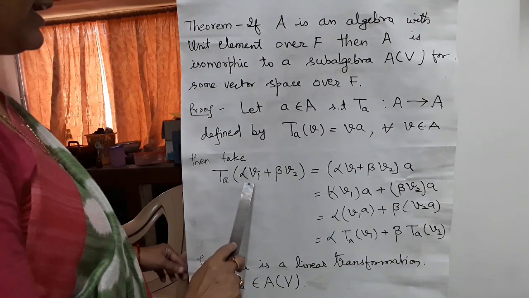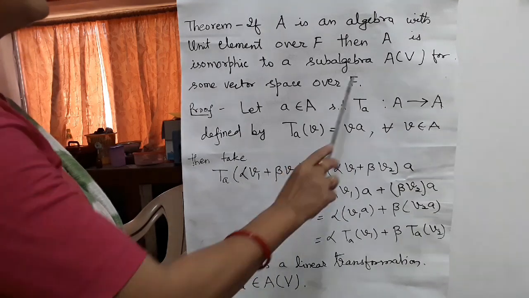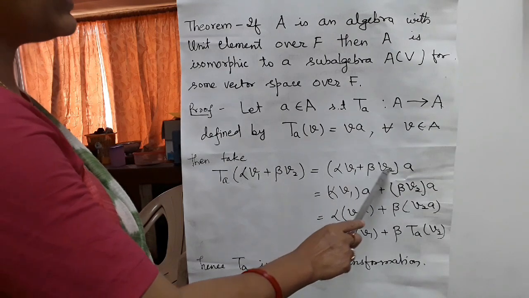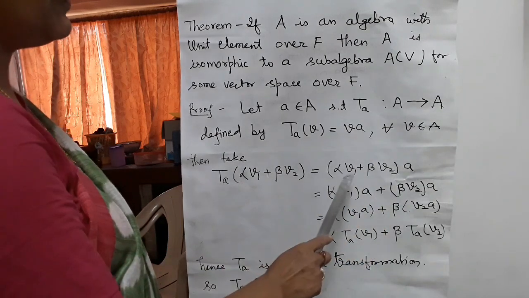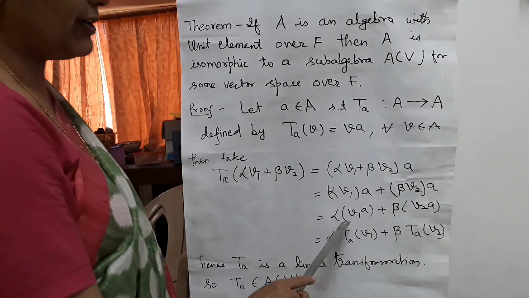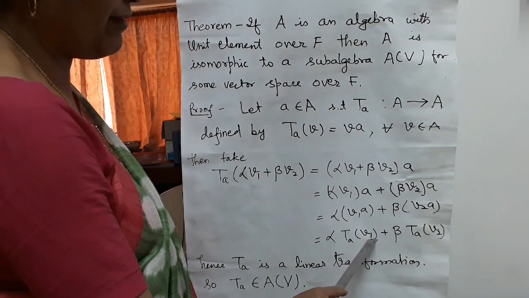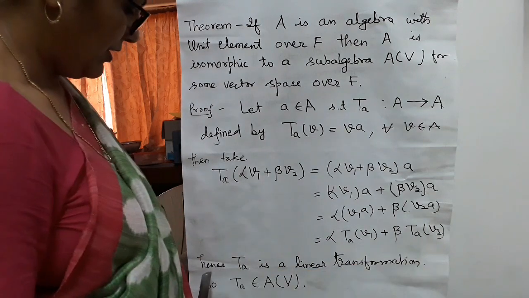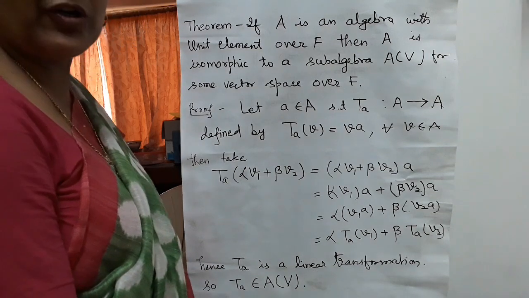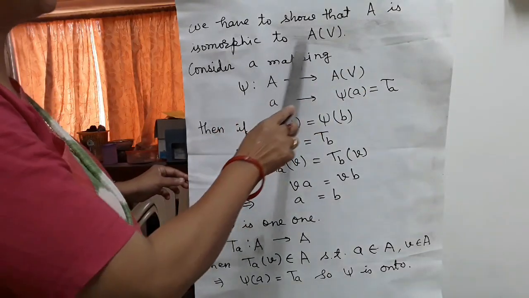Then take T_a(alpha v1 + beta v2) where alpha and beta belong to F. By this definition, (alpha v1 + beta v2)a is equal to alpha v1a + beta v2a, which can be written as alpha T_a(v1) + beta T_a(v2). Hence, T_a is a linear transformation. So this T_a belongs to A(V). We have to show that A is isomorphic to A(V).